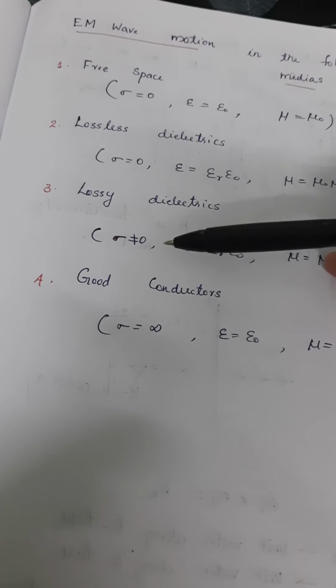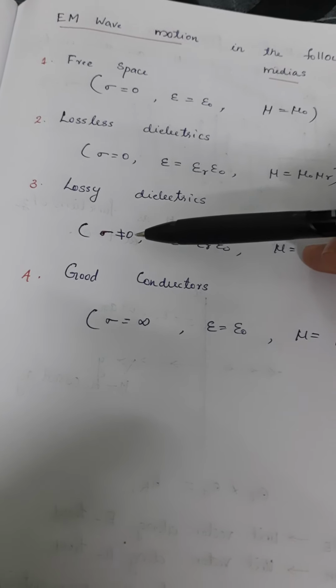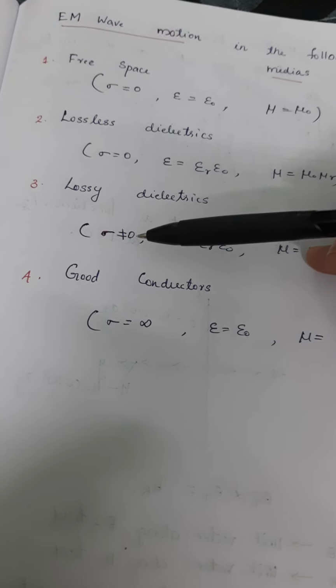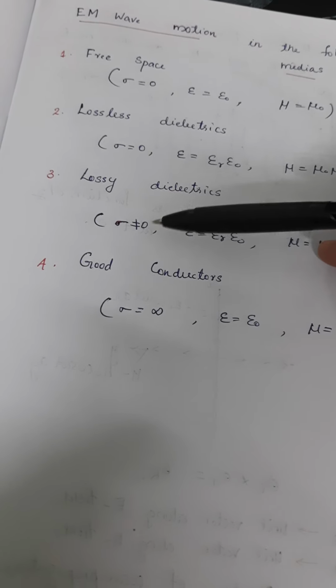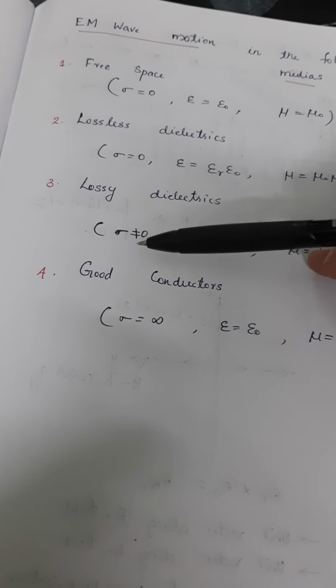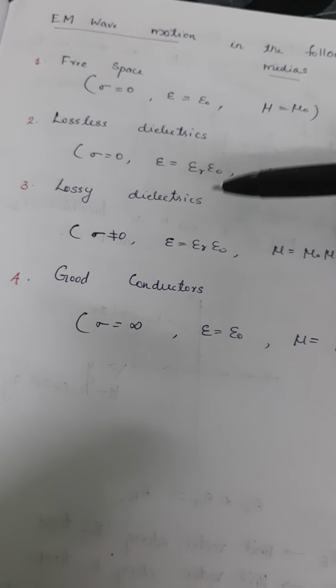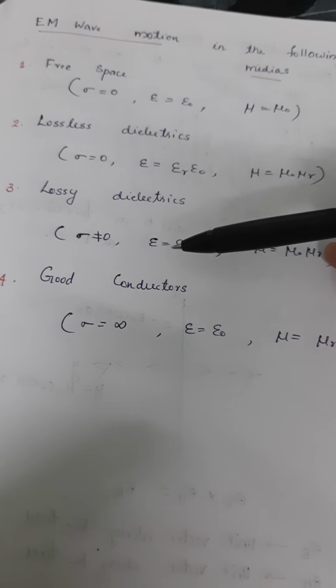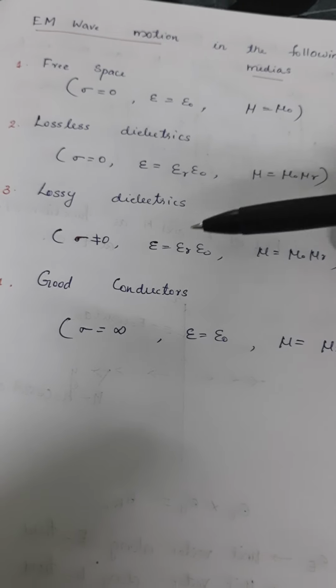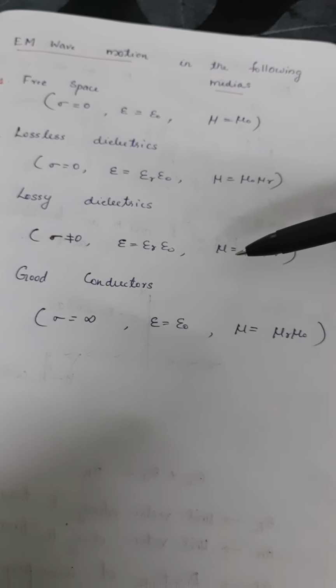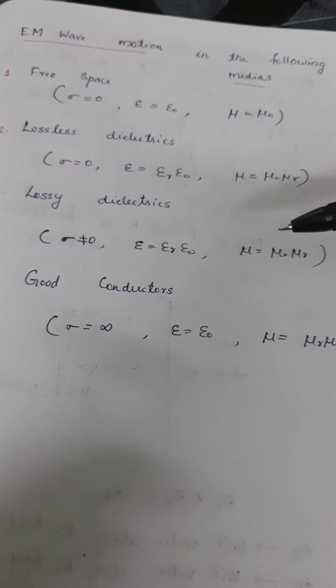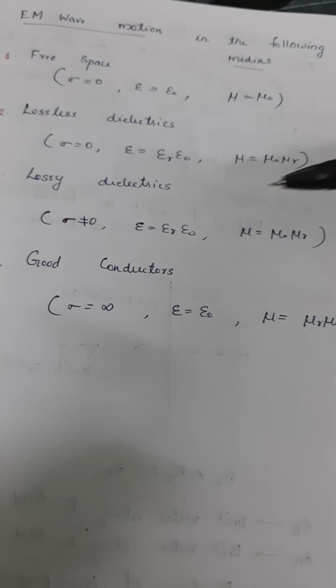In this, conductivity is not equal to 0. It has some conductivity in this particular medium, so sigma is not equal to 0, and epsilon and mu are the same as for the lossless dielectric.